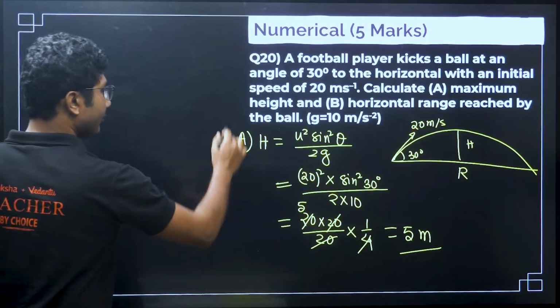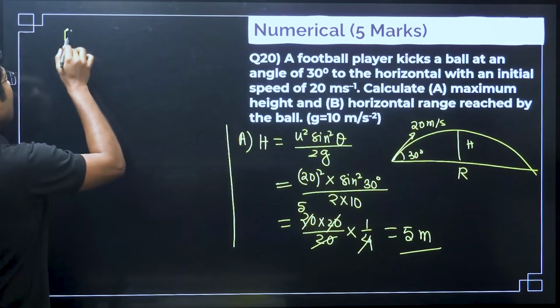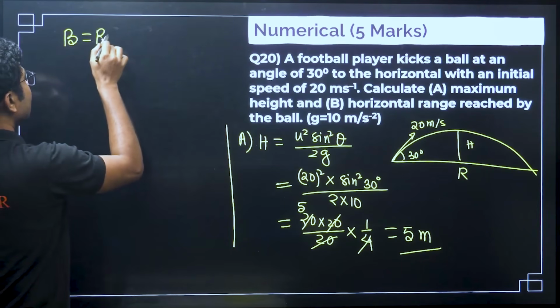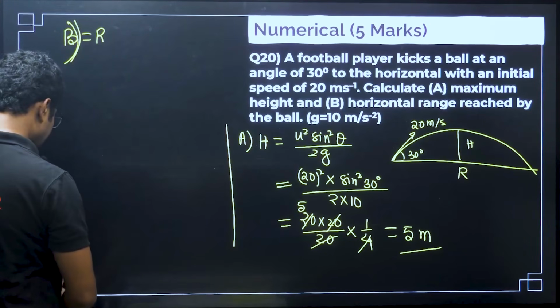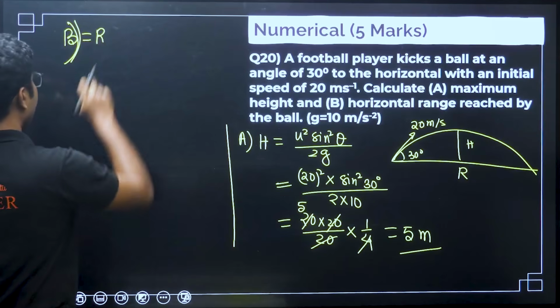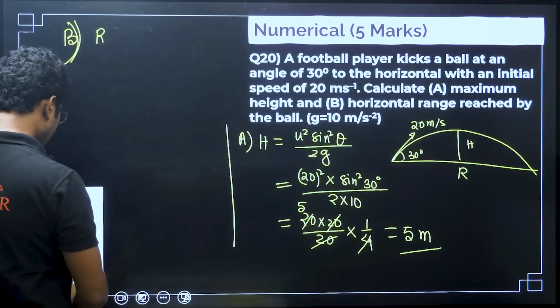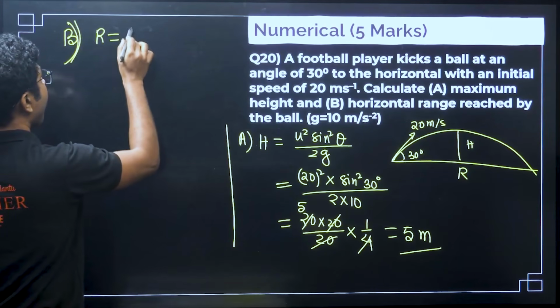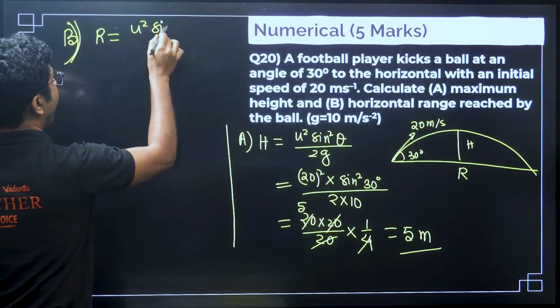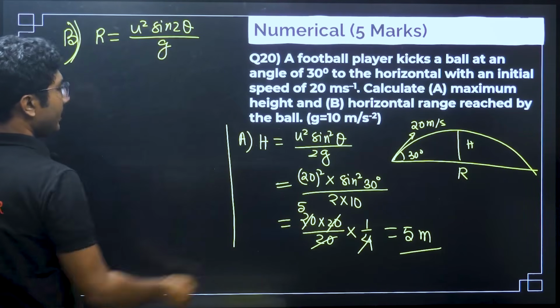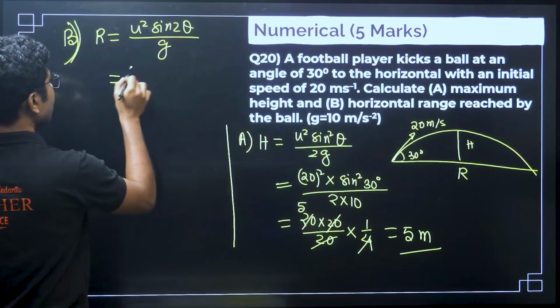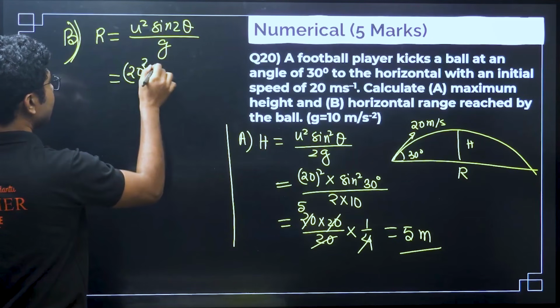Now let us continue with part B. What is the horizontal range? Horizontal range is given by u square sin 2 theta by g. Now you have to remember these expressions.